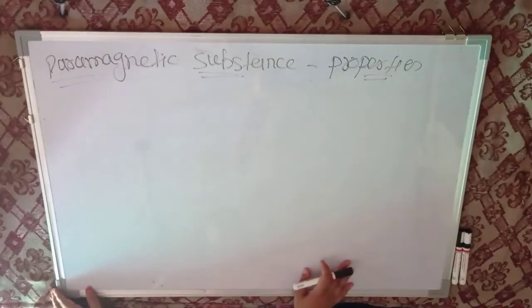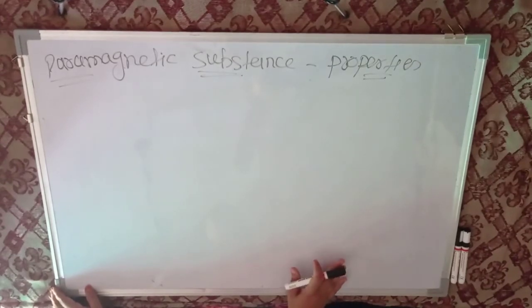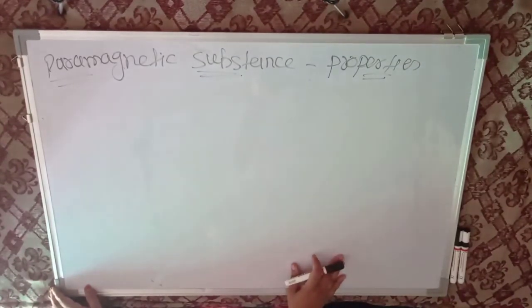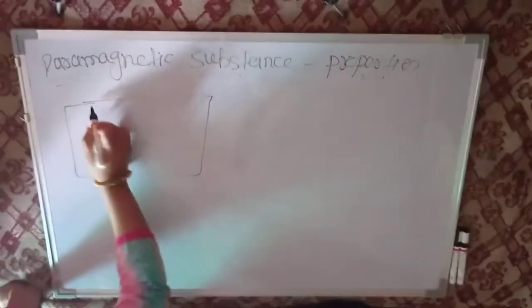In the last video we have seen the diamagnetic substance and their properties. Now in this video, paramagnetic substance and their properties. Firstly, define the paramagnetic substance. Paramagnetic substance is defined as, firstly draw the figures.